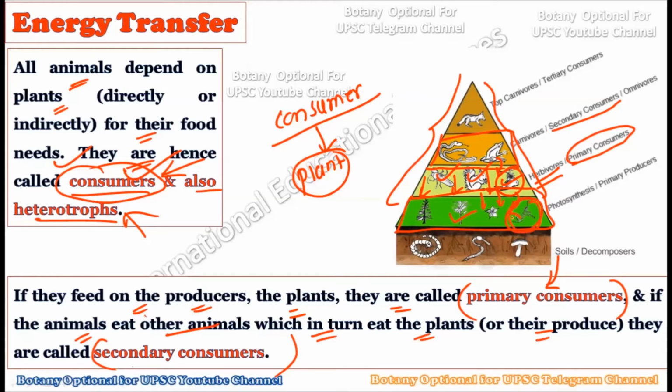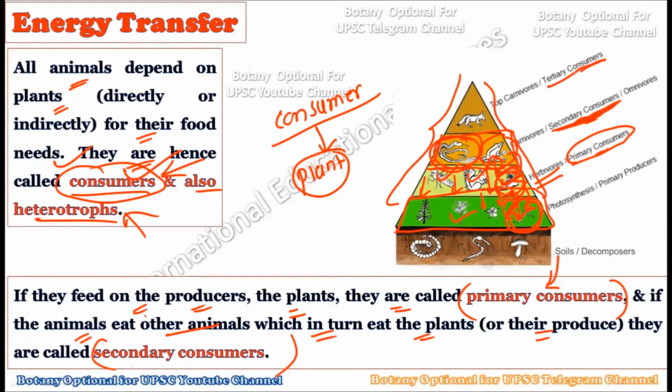See, these plants are consumed by the herbivores, and these herbivores are directly consumed by the secondary consumers. Basically, secondary consumers are those organisms which feed on another animal that is dependent directly on the plants for its food needs. Primary consumers directly consume the plants, and secondary consumers directly consume the herbivores, that is the primary consumers.